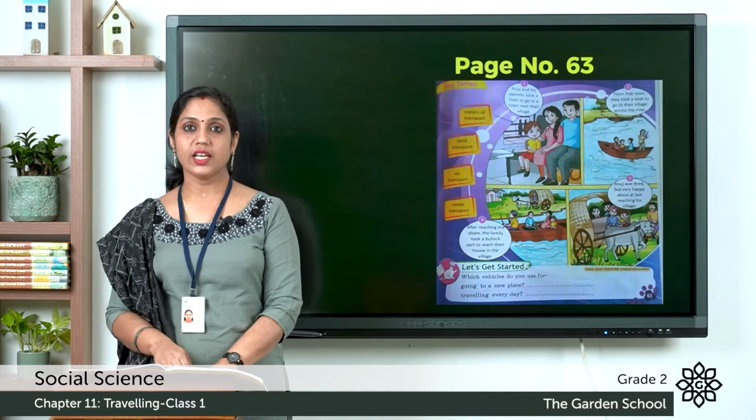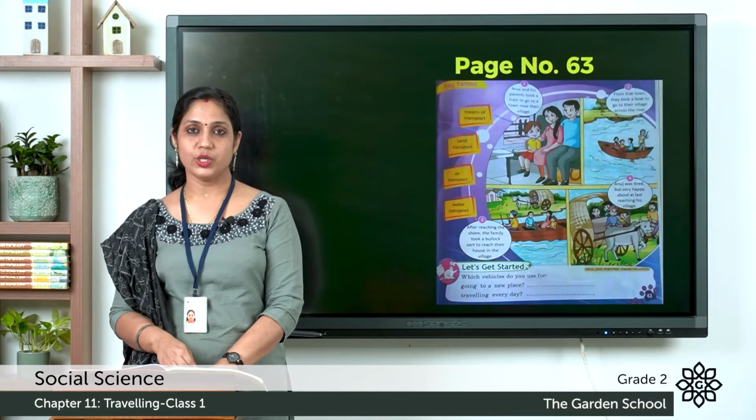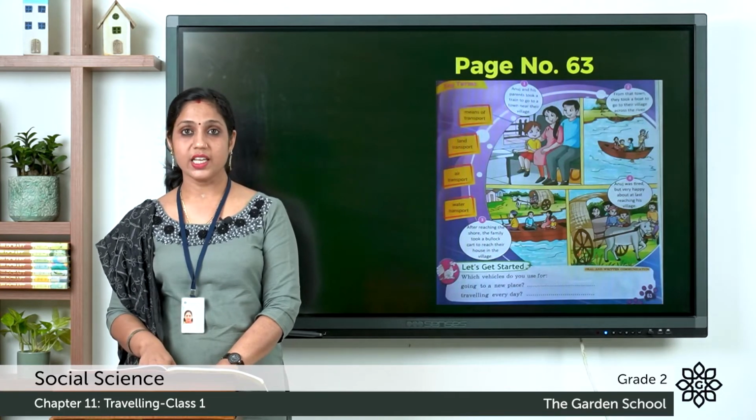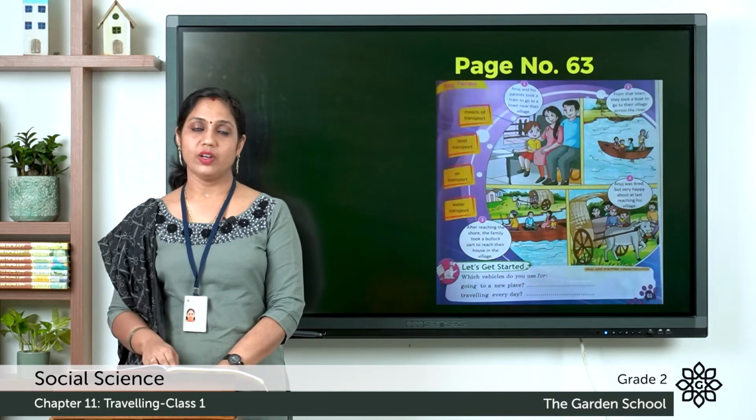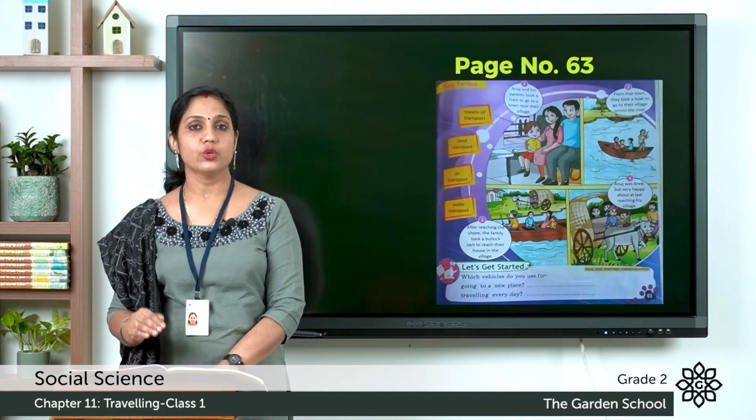So what did you see there? The different transportation used. So in the first picture you can see Anuj and his parents took a train to go to a town near their village. So first they took a train to reach their village.